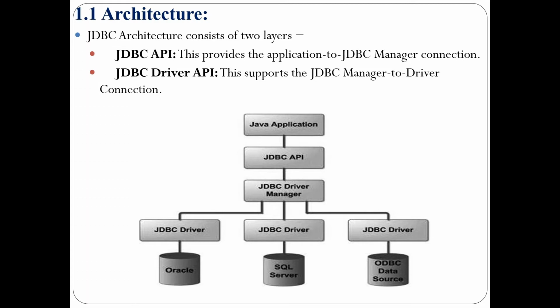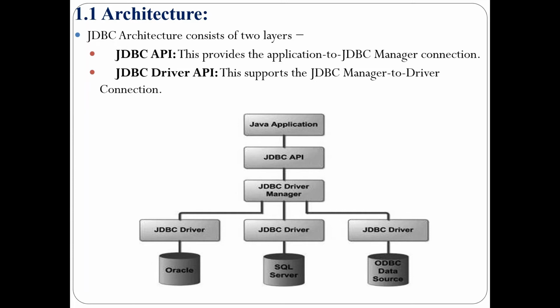The JDBC driver API supports the JDBC manager to driver connection. Here we can see in the figure the JDBC driver API, which has established a connection to the database with the help of the JDBC manager and its specific driver. The JDBC driver manager ensures that the correct driver is used to access each data source.